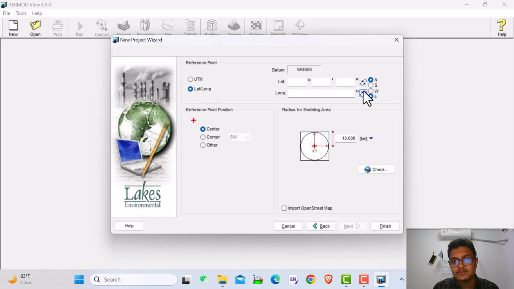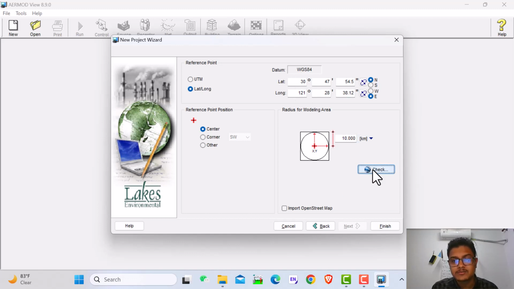Then I have to write the latitude and longitude. My latitude is 40, 30, 47, 54.5 North and longitude is 121, 28, 38.12 West.